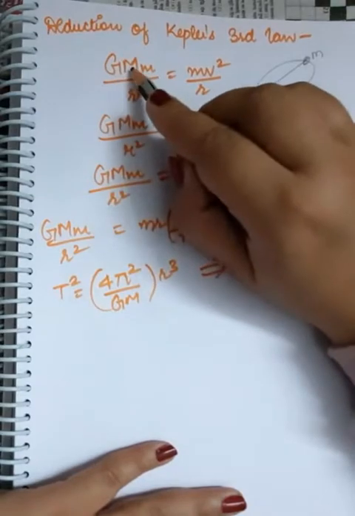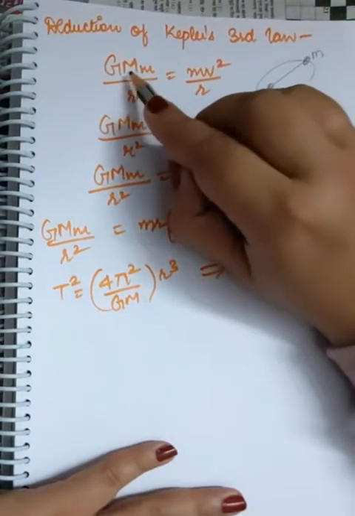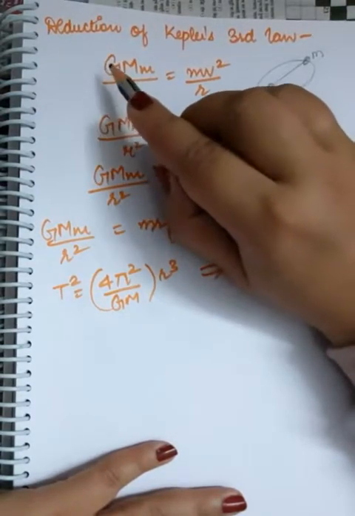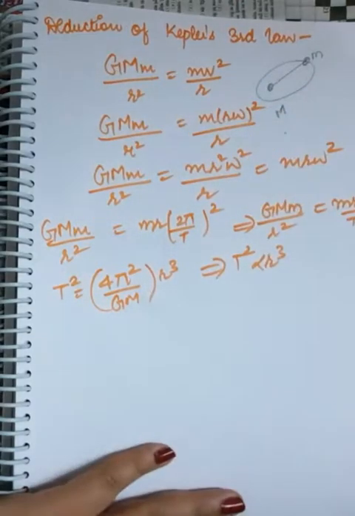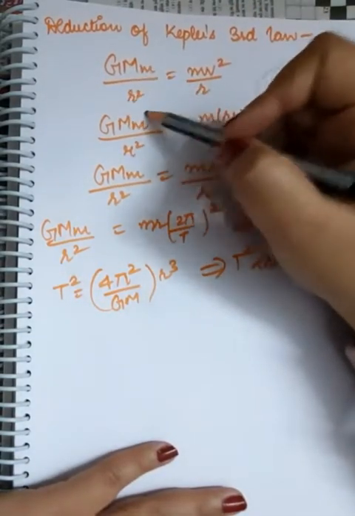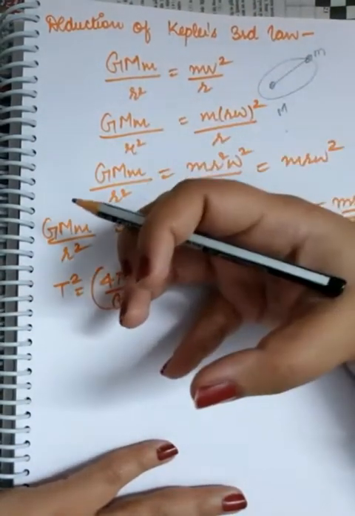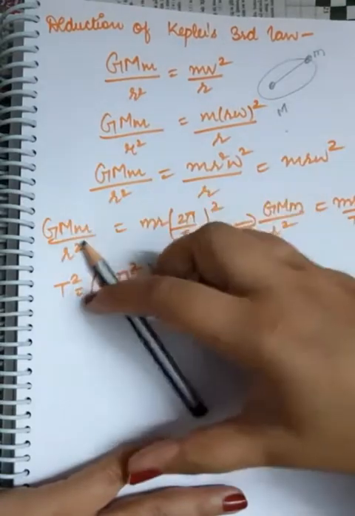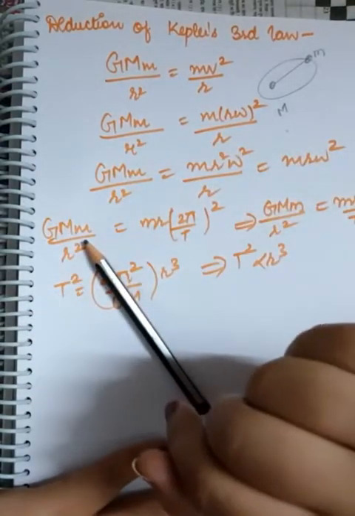Here the mass of the planet is small m and the mass of the sun is capital M. So the gravitational force between both of them will be GMm upon r square, and due to this gravitational force, the planet is going to revolve around the sun.